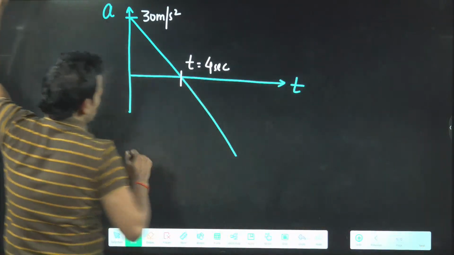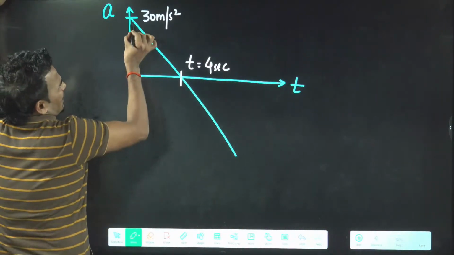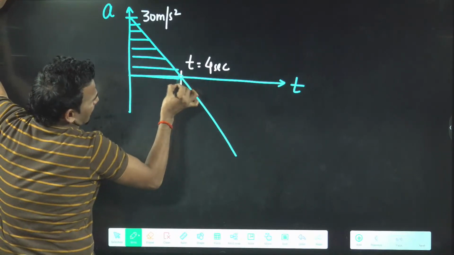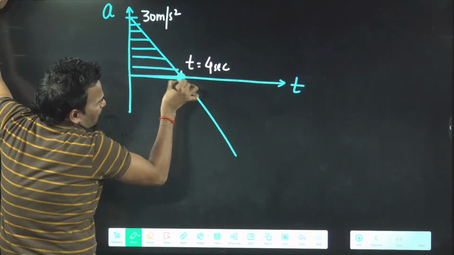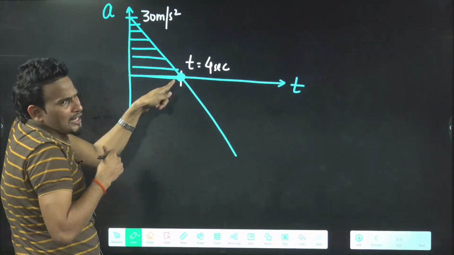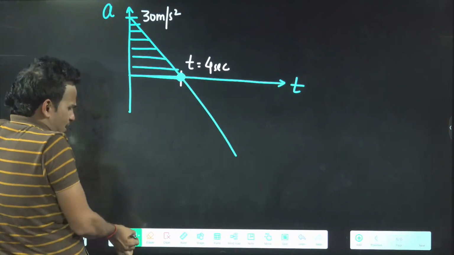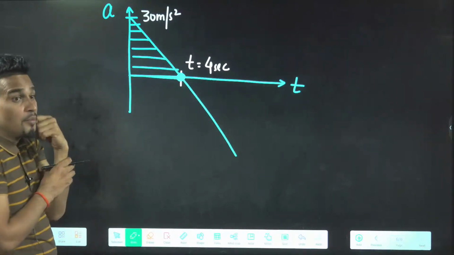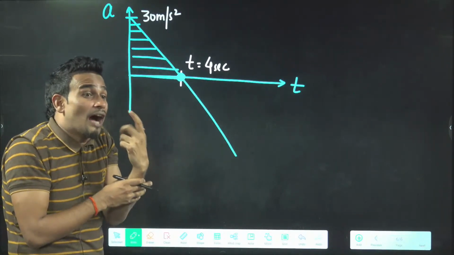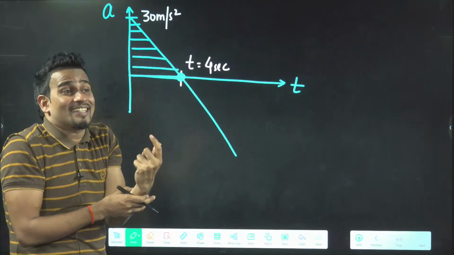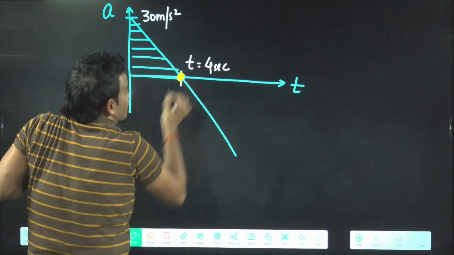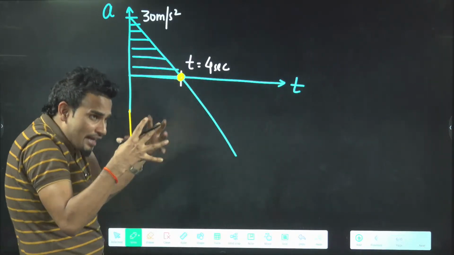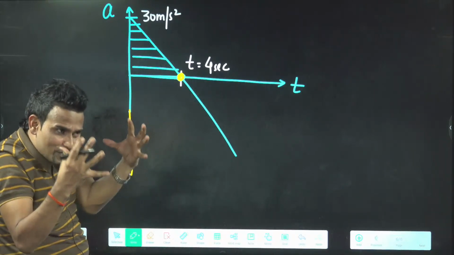Tell me, why are you calculating area only up to this? And why are you saying that velocity will be maximum? You are calculating area up to this, means you are considering velocity of the particle to be maximum here. Why? What's the reason that velocity at that point will be maximum? Suhas, very good. After that velocity will decrease. Till this point you have to consider area only up to this, because after this area will become negative, net area will decrease, final velocity will be less.